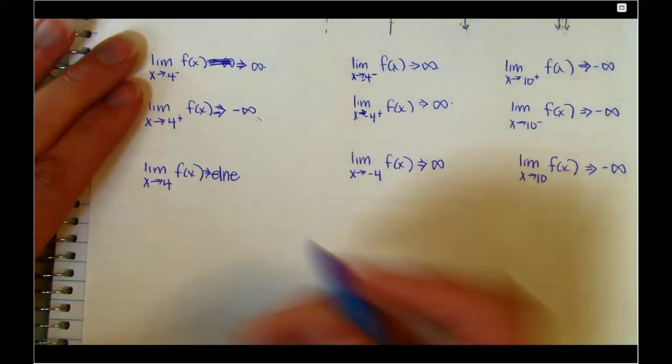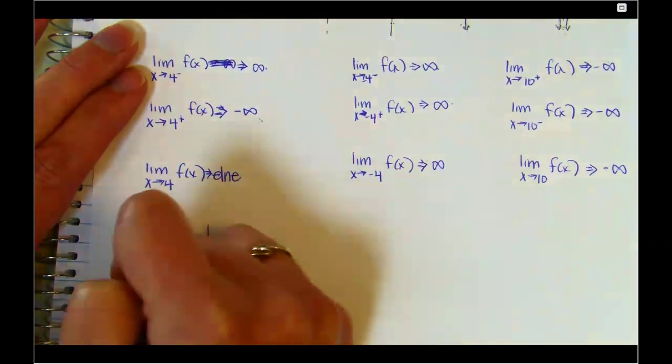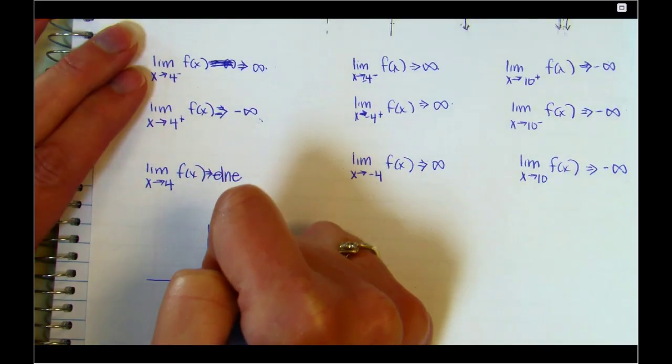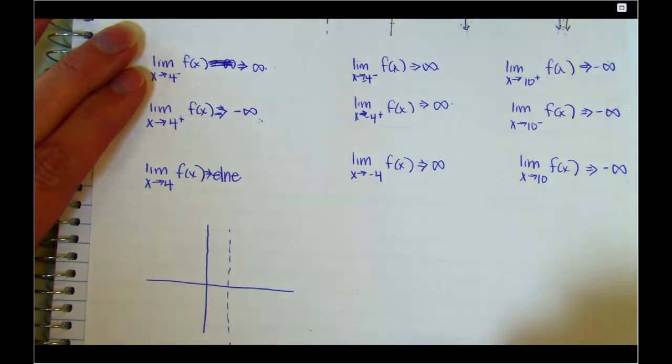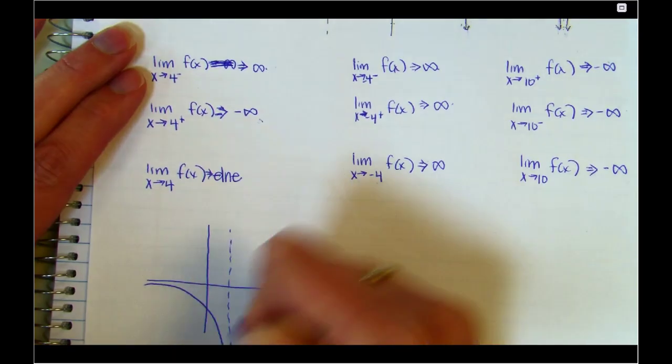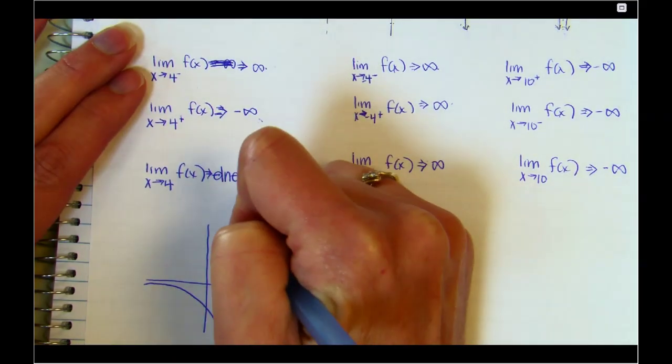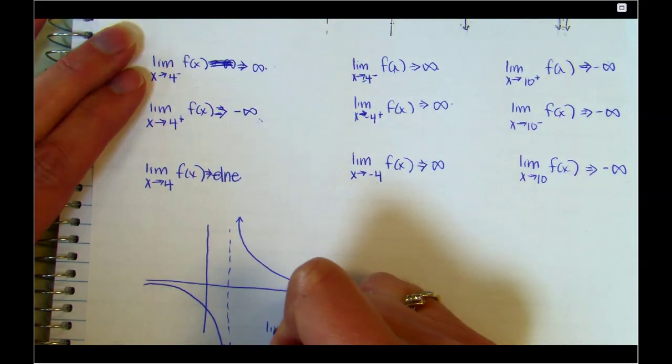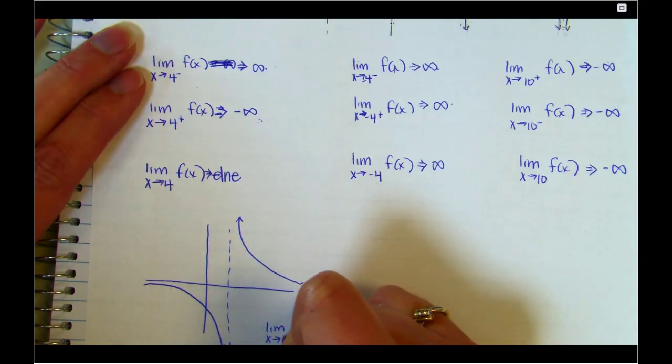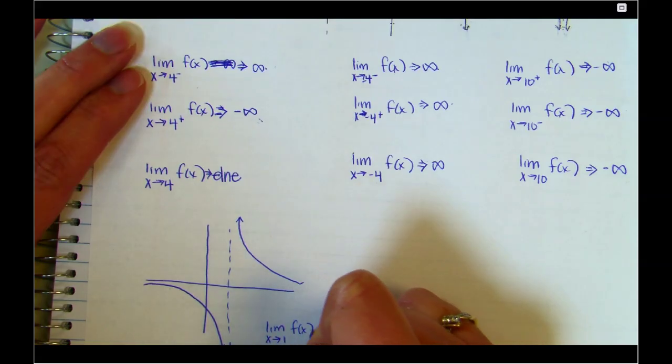Okay, so just let me make sure you're understanding me. Let's say this is my deal. Let's say this is 1. And this guy looks like this. And I asked you for the limit as x approaches 1 of f of x overall. Sorry, we'll move it up so you can see it.